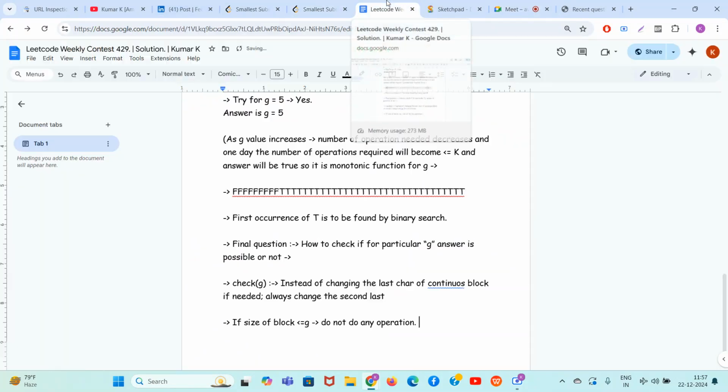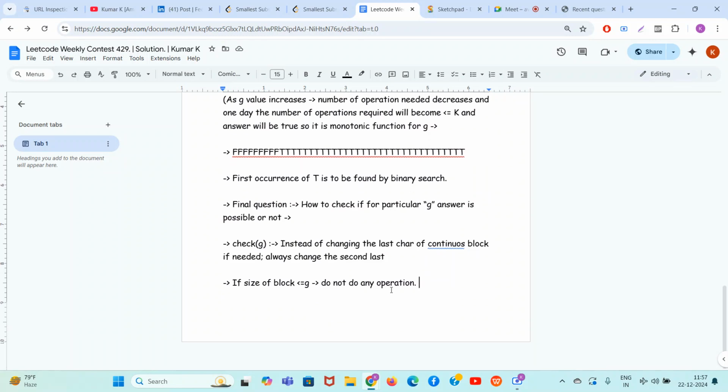So what to do, how to do? If the size of the block is less than or equal to G, don't do any operation. If greater than G, the operations required will be block divided by G plus 1.